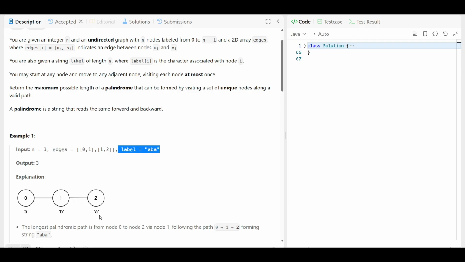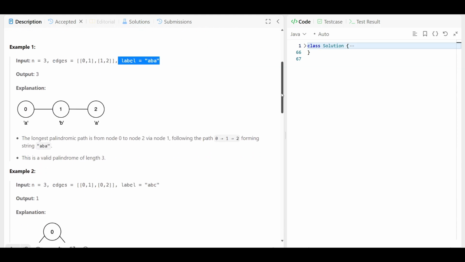Let's suppose A, B, A. We are visiting this one, right? So all the nodes we are visiting, these visited nodes are such that the resulting string becomes a palindrome, and we have to return it. So your task is to return the length of the longest palindromic path we can say we have to return.